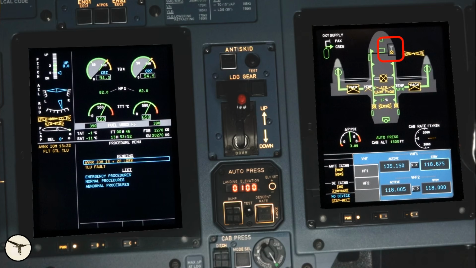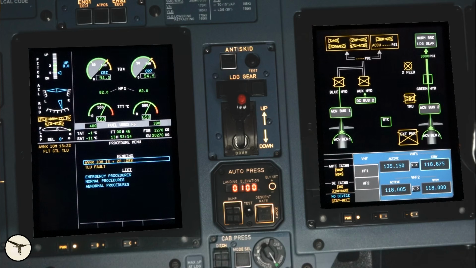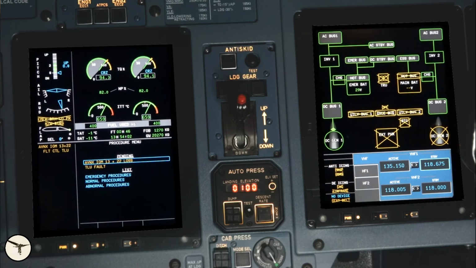Cabin page, information about the extract fan, bleed crossfeed, both pack valves, cockpit temperature control, high flow, and recirculation fans. Cabin vertical rate is lost. AC oil and hydraulic, AC oil external power and TRU. Blue hydraulic system and hydraulic crossfeed. Electrical page, DC generator 2, external power, BTC, DC service and utility buses, main battery and TRU. And on the memo panel, almost everything is lost.